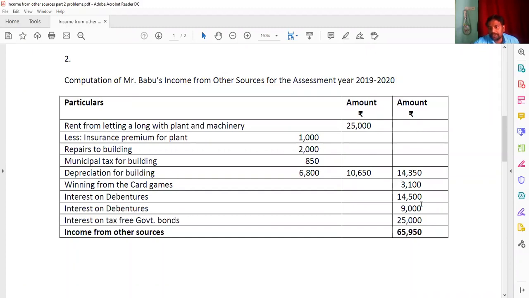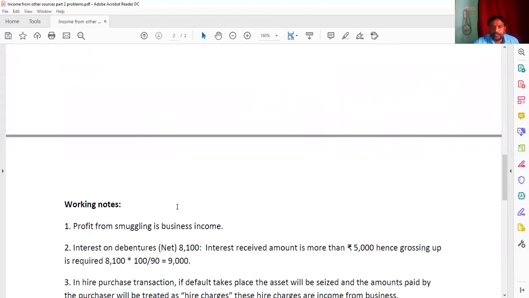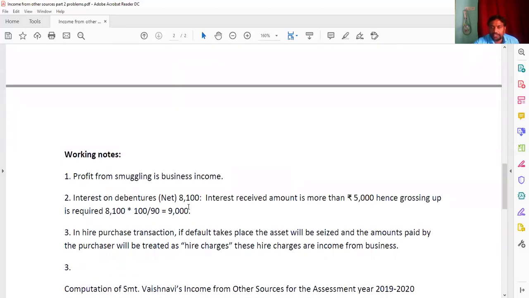Then winning from card games less than 5,000. That's why we are writing 3,100. The amount is net amount we are going to write. Interest on debentures 14,500. Interest on debentures 9,000. And how do we get 9,000 here? See the work. So here the interest on debentures net he has given 8,100.